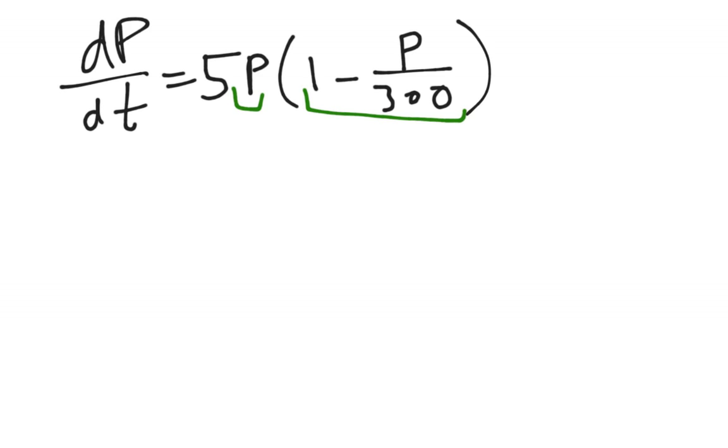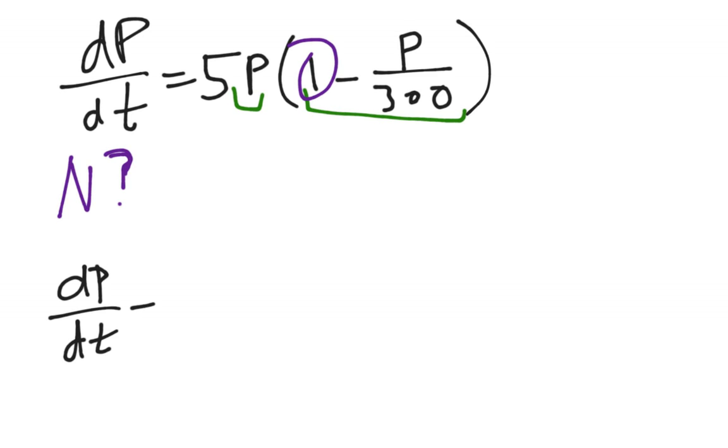The question here is, what is the carrying capacity? The easiest way to answer this is not to do any math. It's not 1, that's not the carrying capacity. The easiest way to do this is to ask the question, when does dP/dt equal 0? Because dP/dt will always equal 0 at the carrying capacity. So let's figure it out.